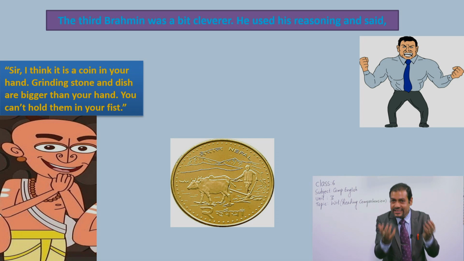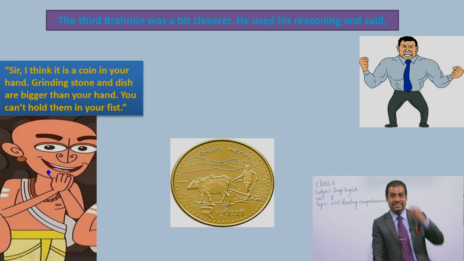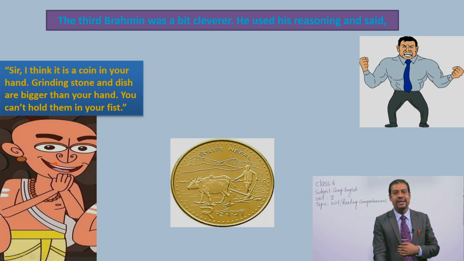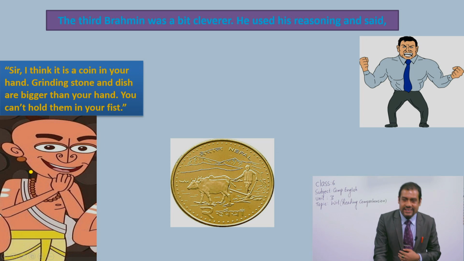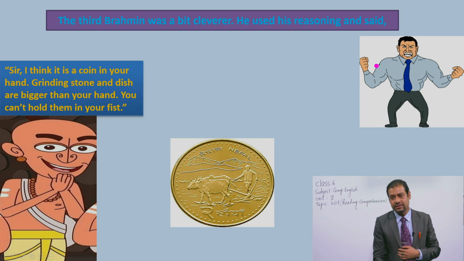No, the grinding stone was bigger than his hand, and the dish was also bigger than his hand. That's why he used his cleverness there, okay? He said that you can't hold them in your fist, neither the grinding stone nor the dish. So he said that it must be a coin.